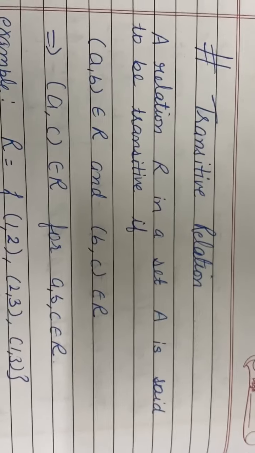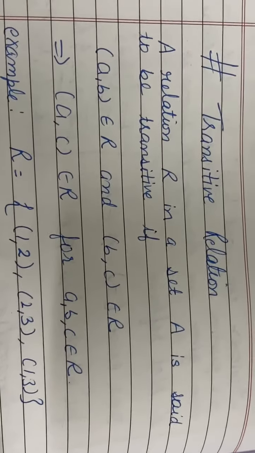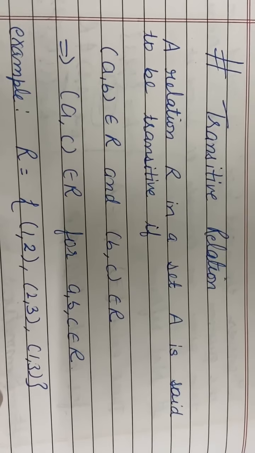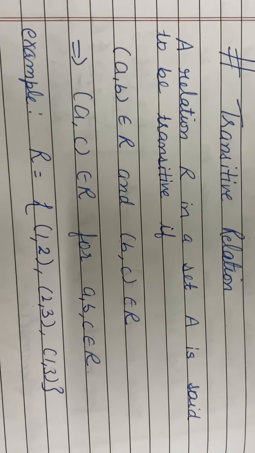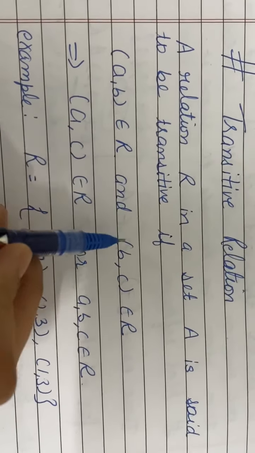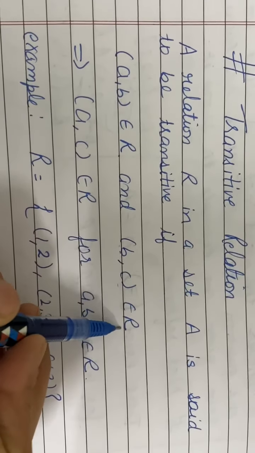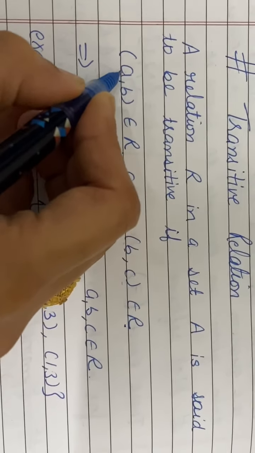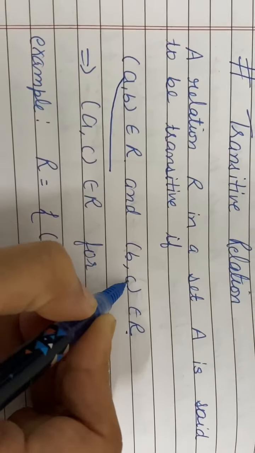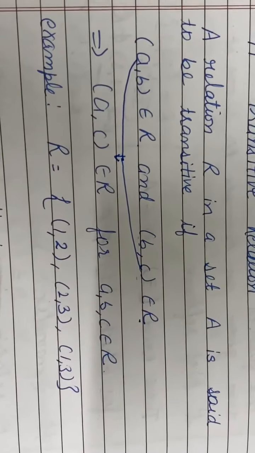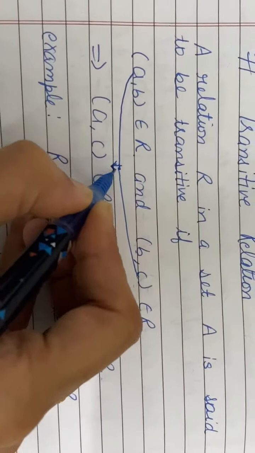See here, transitive. Transitive relation. A relation R in a set A is said to be transitive if AB belongs to the relation, and some other elements BC also belong to the relation, and their extremes, this one and this one, belong to the relation too.